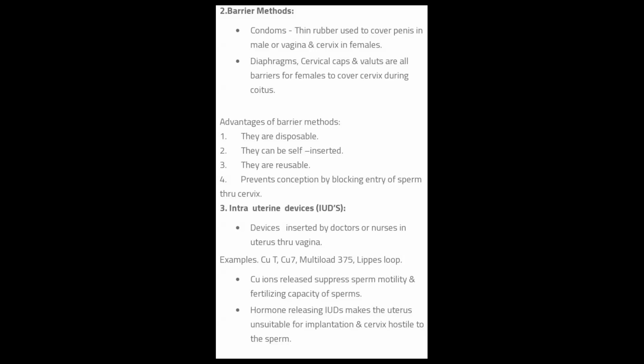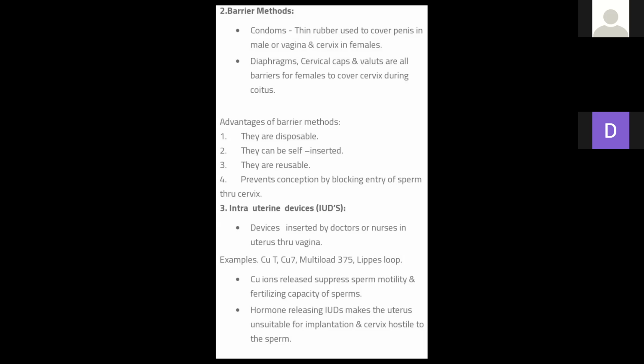Next is the barrier method, which uses physical or mechanical barriers. Anything put into the vagina of the female that is made up of physical, external things. These physical and mechanical barriers prevent the ovum and sperm from mating. What is our main motive? To prevent mating.